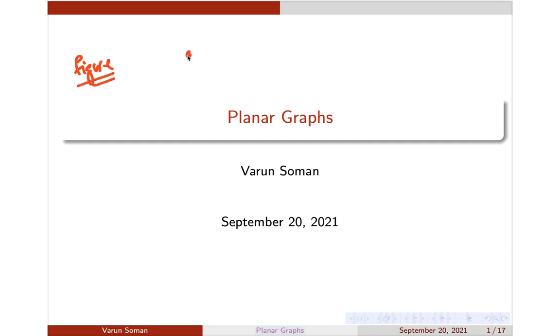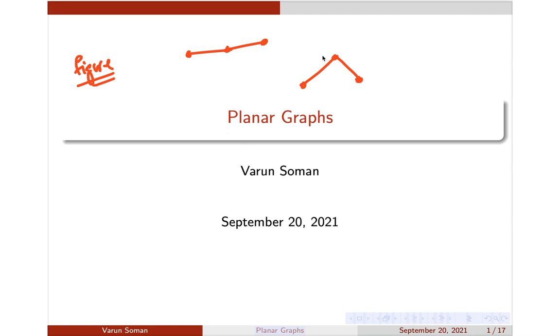Because a graph which is drawn like this is just the same as the graph like this. So we are only interested in the connections between the vertices and their edges and other properties. We are not actually interested in the figure of the edges. We are not interested in the diagram per se. We are only interested in the connections between the nodes and also their edges. So that is one thing you have to understand.